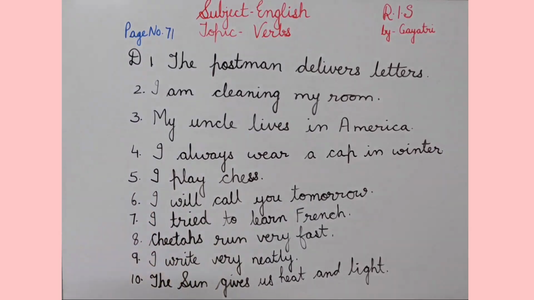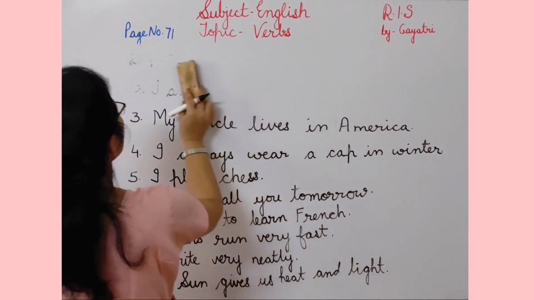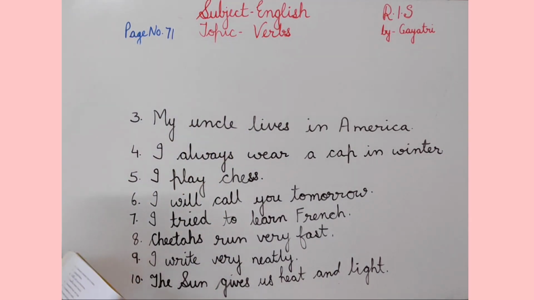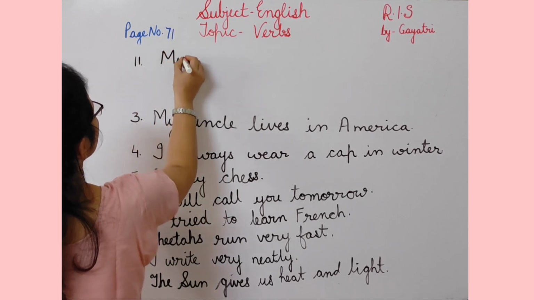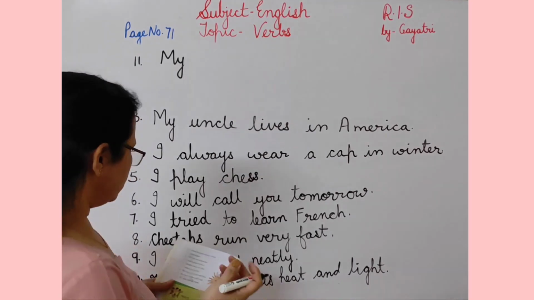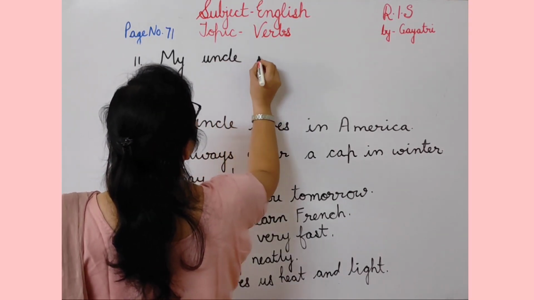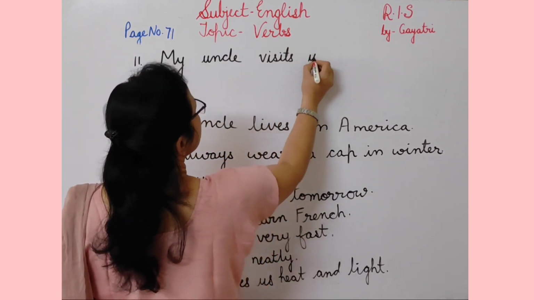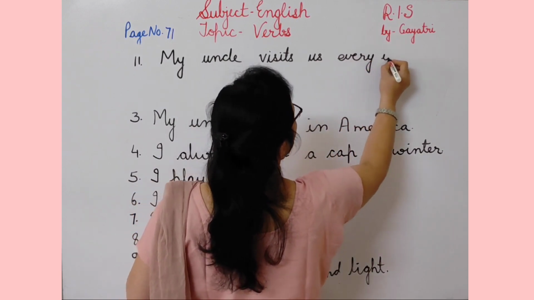So 2 more are left. For this I am rubbing first to write down the 11th and 12th number. So 11th is my uncle visit us every year. So my uncle visits us every year.